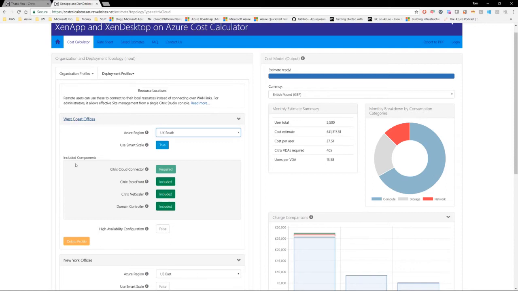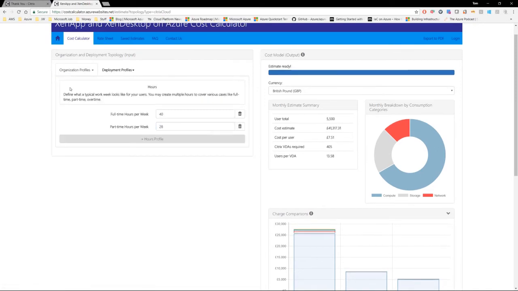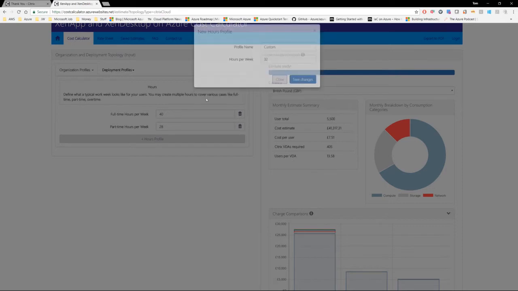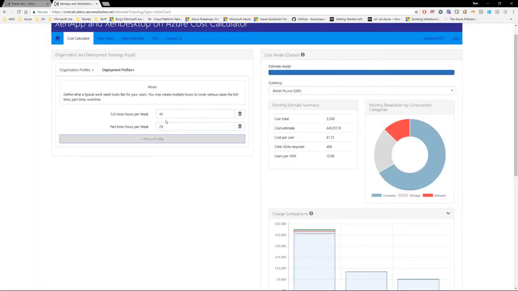So for clarity, I always come along and delete these two at the beginning and create my own with a specific name, which we will do in a minute. The second tab is hours. Now again, this seems absolutely fine for me. However, if you wanted to add your own hours profile, click this button, call it what you want and add the hours per week. Or if you just simply wanted to change these two values, you can do that here.